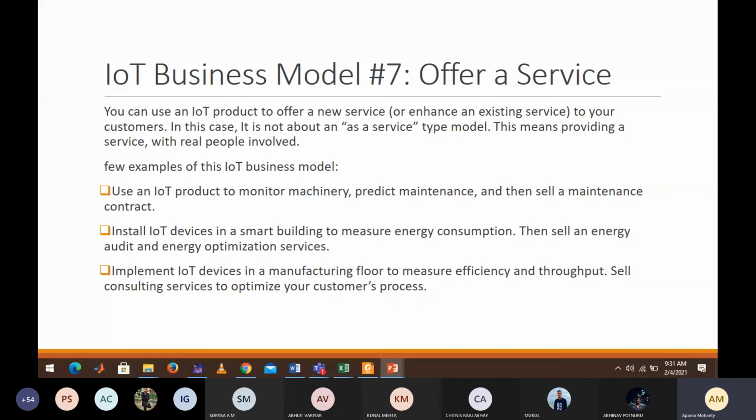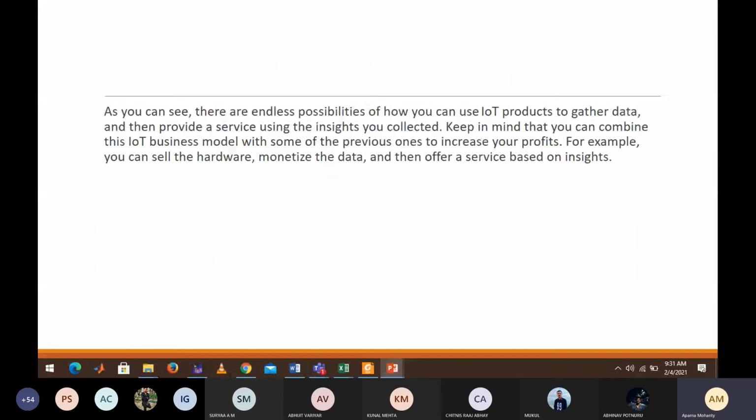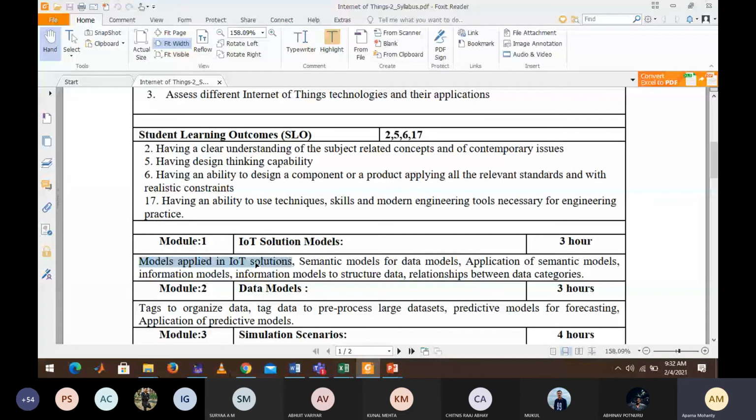This is all about the first portion of the first module, that is models applied in IoT solutions. So these are the 7 models, like razor blade, then outcome based, service based, then per usage based. These are basic concepts which you can go through when I share the slides. Just remember those basic examples, which example to give where.